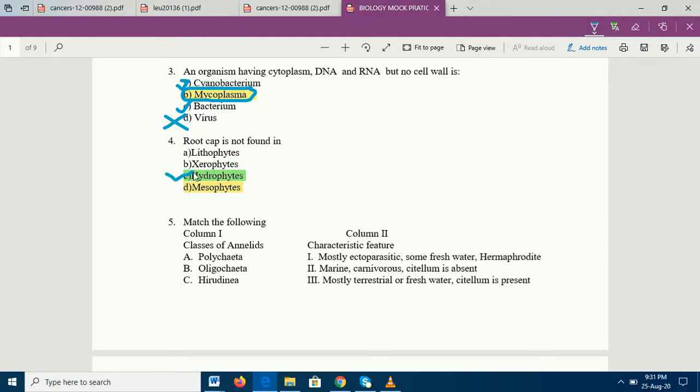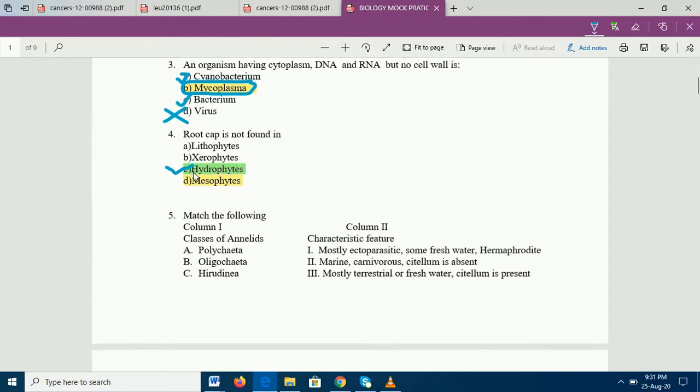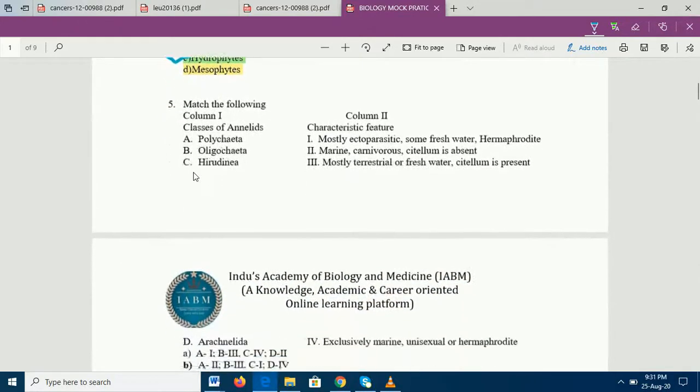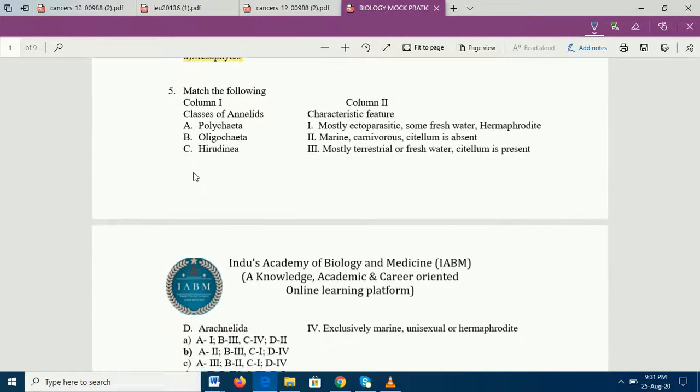Okay. Now moving on to the fifth question. We all know it's from Kingdom Animalia. Under Kingdom Animalia, we know that there are 10 phyla, starting from phylum Porifera, Cnidaria, Ctenophora, Platyhelminthes, Aschelminthes, Annelida, Arthropoda, Mollusca, Echinodermata, Hemichordata and Chordata. Great. Now under every phylum we have different classes, and we have 4 classes under Annelida, which are Polychaeta, Oligochaeta, Hirudinea and Archiannelida.